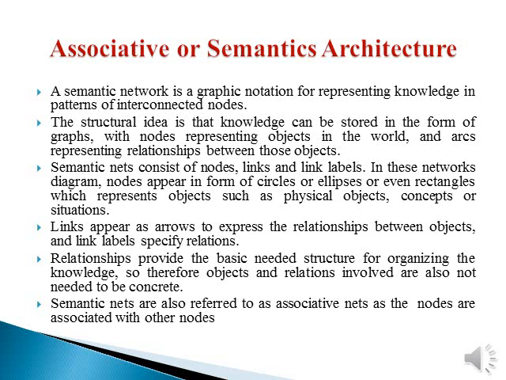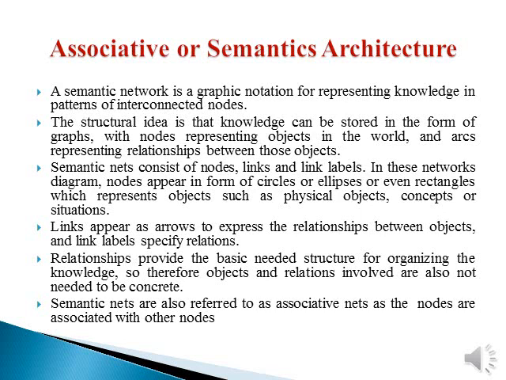The structural idea is that knowledge can be stored in the form of graphs with nodes representing objects in the world and arcs representing relationships between those objects. A semantic net consists of nodes, links and link labels. In these network diagrams, nodes appear in the form of circles, ellipses or even rectangles, which represent objects such as physical objects, concepts or situations. Links appear as arrows to express the relationship between the objects, and link labels specify relations.